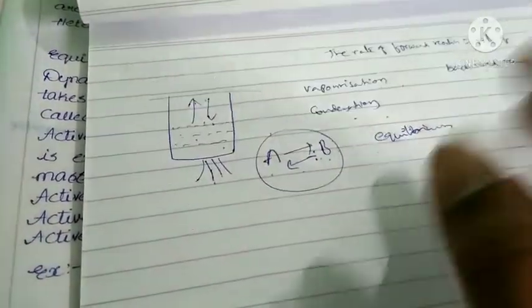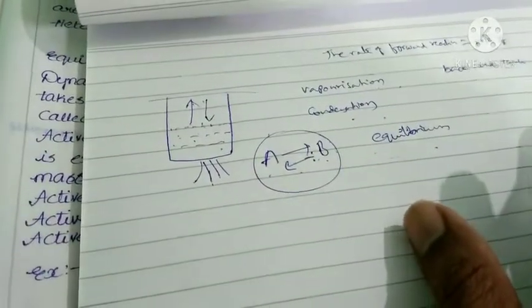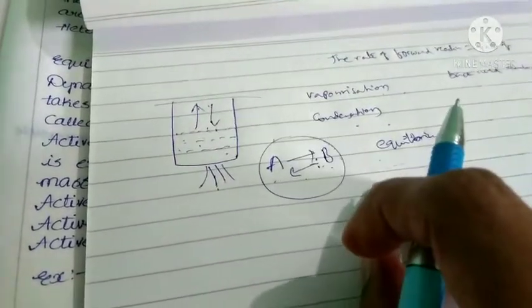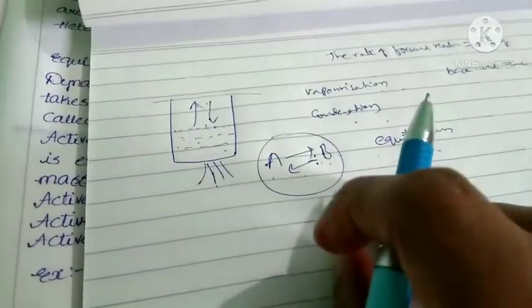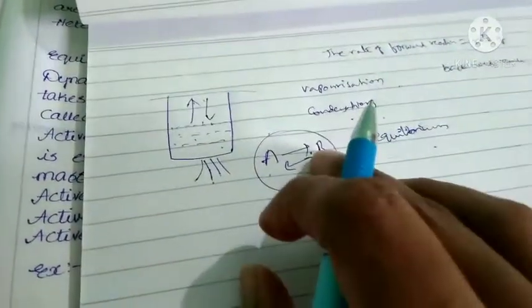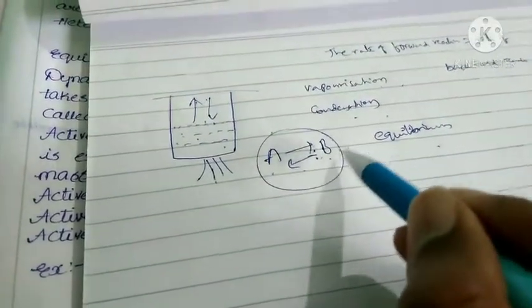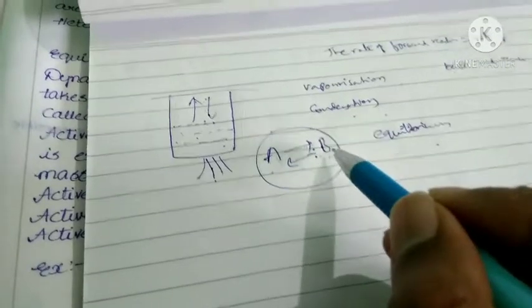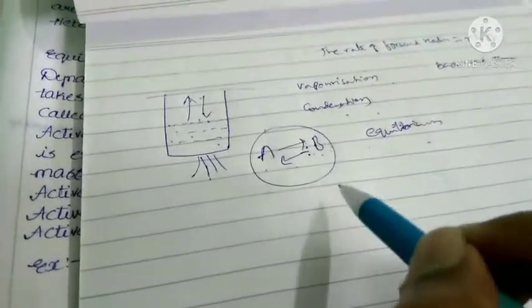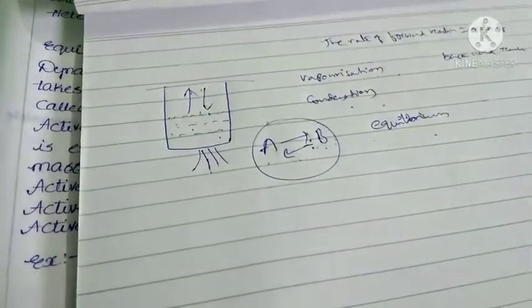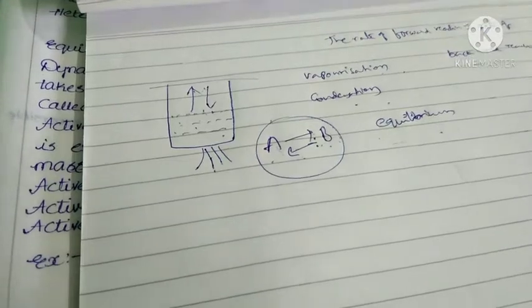In case of reversible, both reactions should be done, but there is no need to be done at the same time. Then what about equilibrium? Both forward reaction and backward reaction should be done at the same time with equal speed. That is called equilibrium reaction or simply equilibrium.